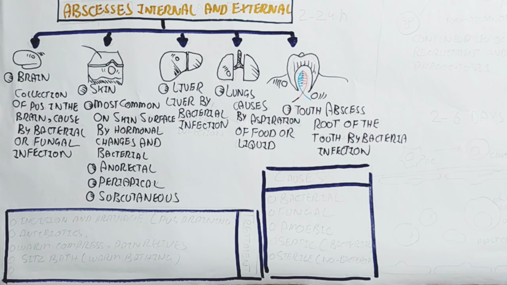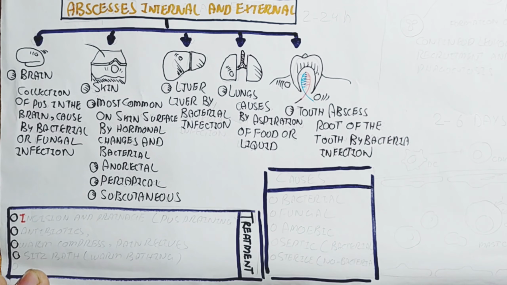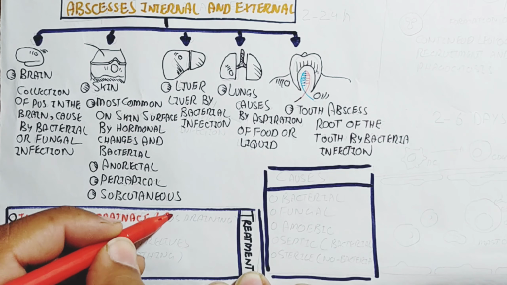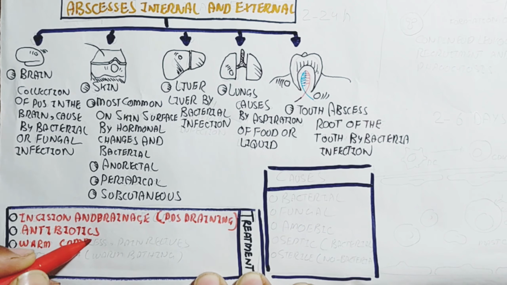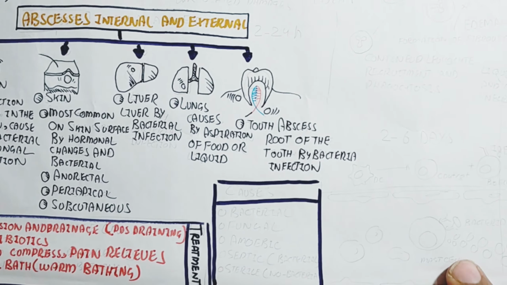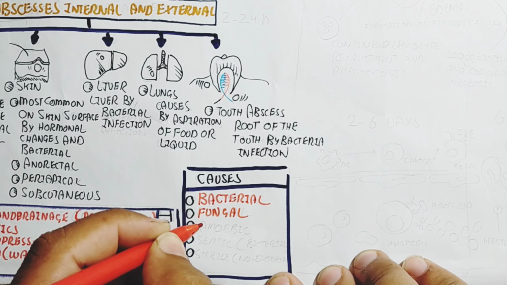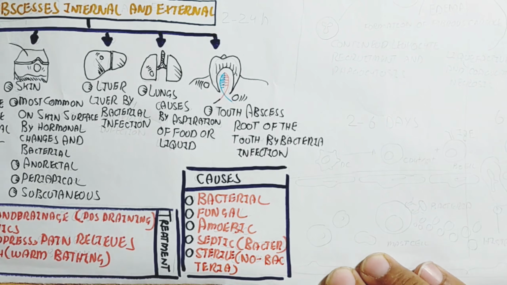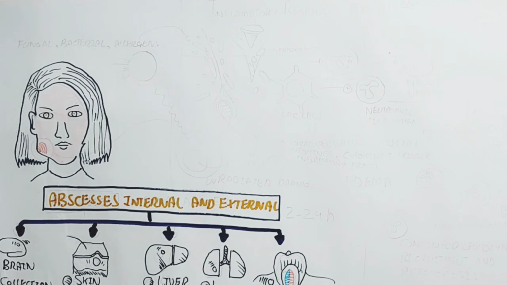The treatment is incision and drainage, which is the drainage of the pus. Along with pus drainage, antibiotics can be used externally or orally. Warm compresses, pain relief, and sitz baths, which is warm bathing, are also important. The causes of abscesses are bacterial, fungal, amoebic, and septic, mostly bacterial, and also sterile, non-bacterial, where no bacteria are involved, due to an injury or something similar.